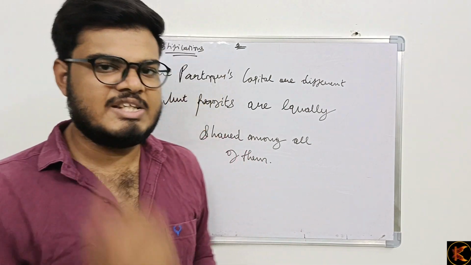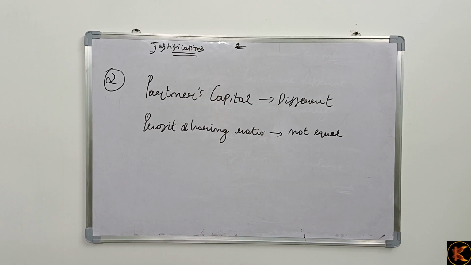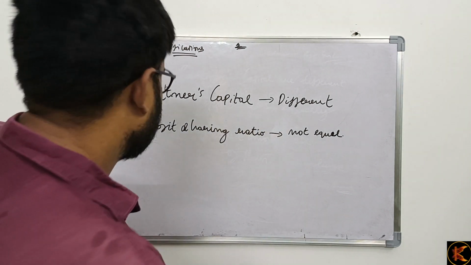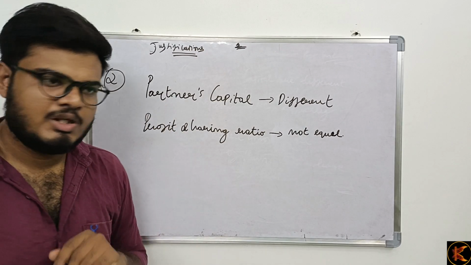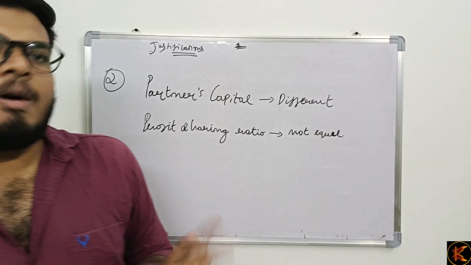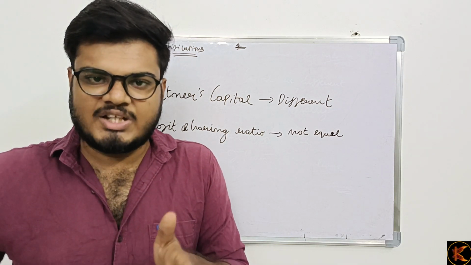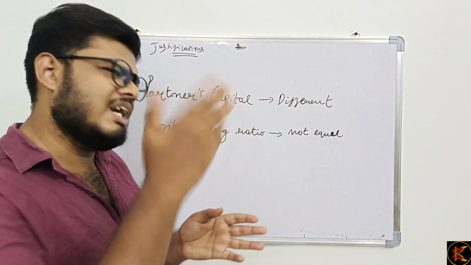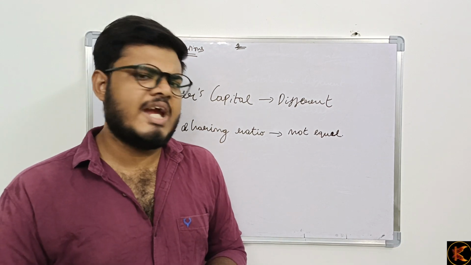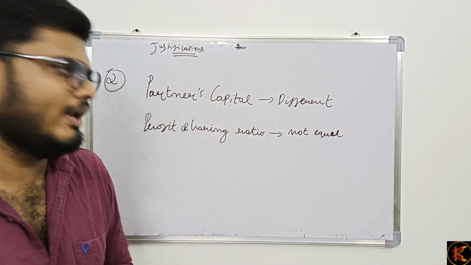Second justification, let's see now. Partners' capital is also different, and the profit sharing ratio is also not equal. In the first scenario, what you have seen, partners' capital is different, but the profit sharing ratio is equal. All the partners are sharing equally. Let's take the first scenario, A, B, C. A is investing 8 lakhs, B is investing 3 lakhs, and C is investing 1 lakh.